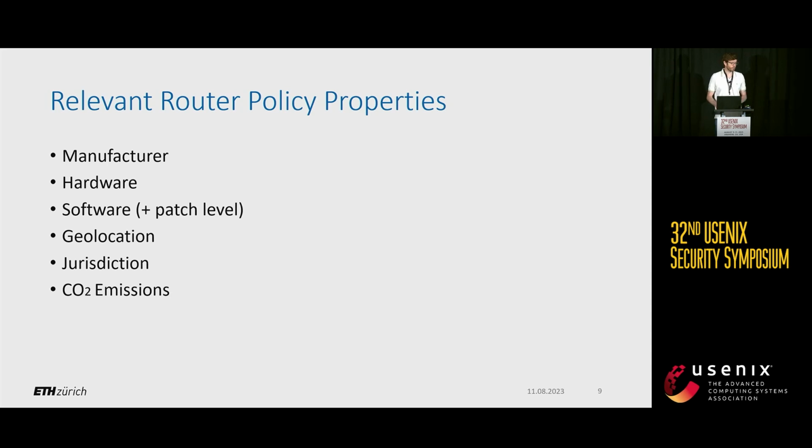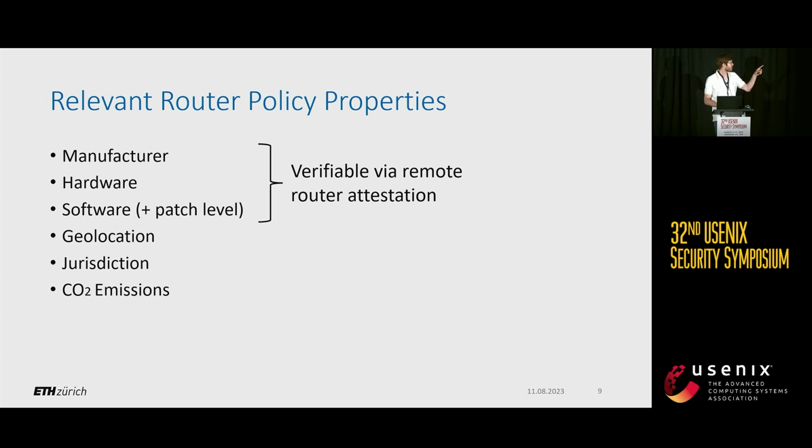And the recent emergence of green routing also opens a very interesting use case, namely that we can look at the CO2 emissions of the different routers and route such that we minimize these emissions. And note that the first three properties, the manufacturer, hardware, and software, can actually be verified by remote router attestation, which is very similar to the TPM technology I explained before.